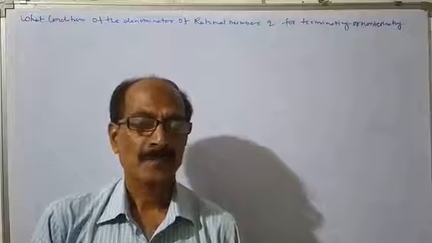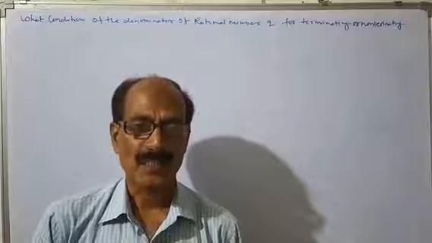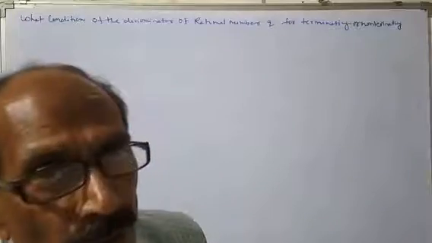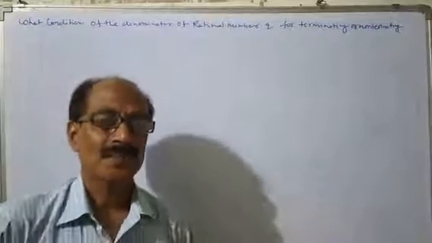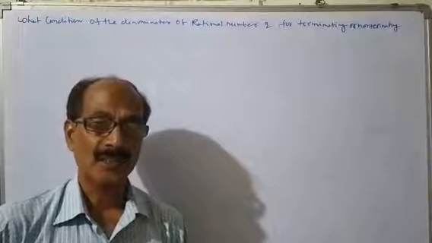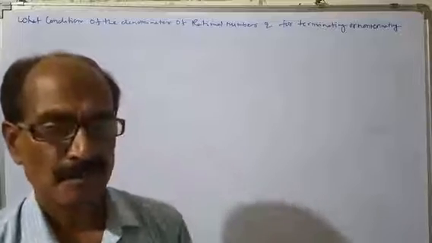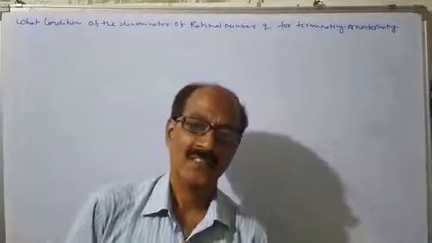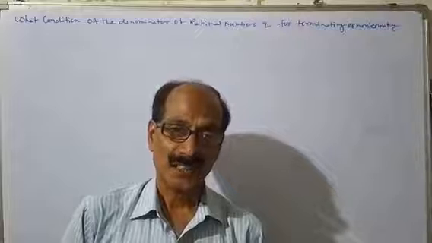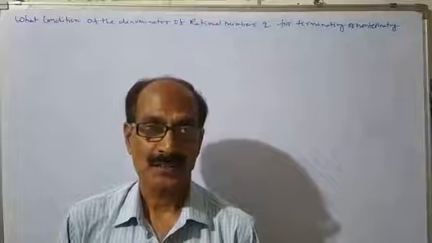On the previous day, I explained the two types of rational number. One is the terminating rational number and the other is the non-terminating rational number. Without actual division, how can we say which rational numbers are terminating and which are non-terminating?